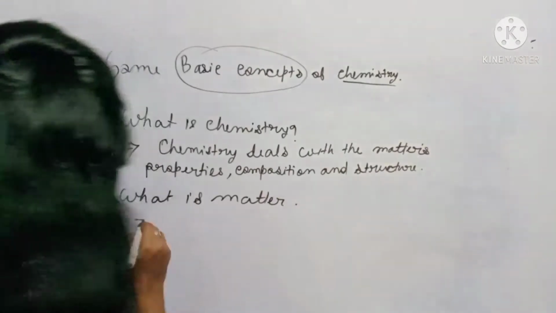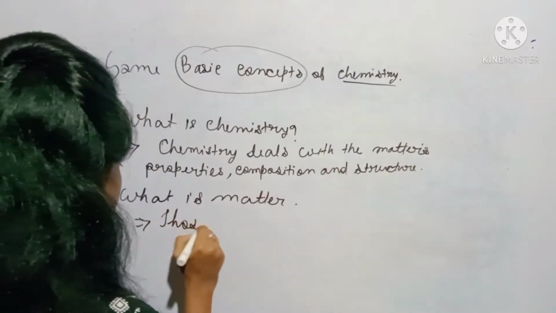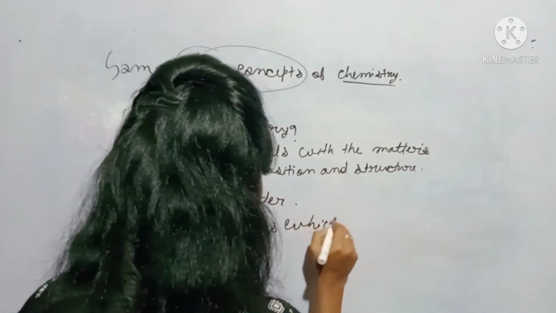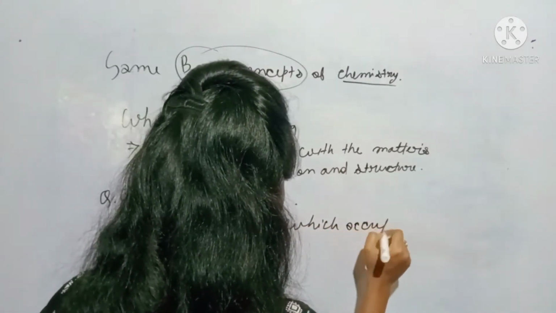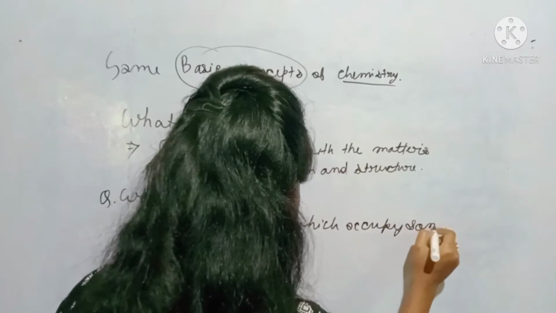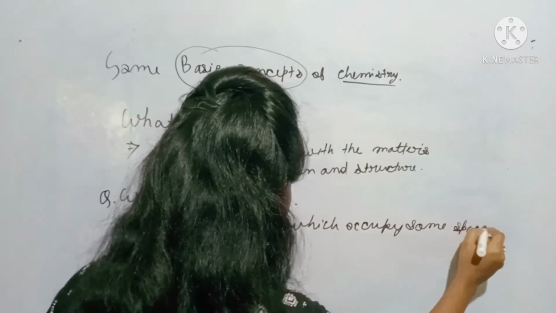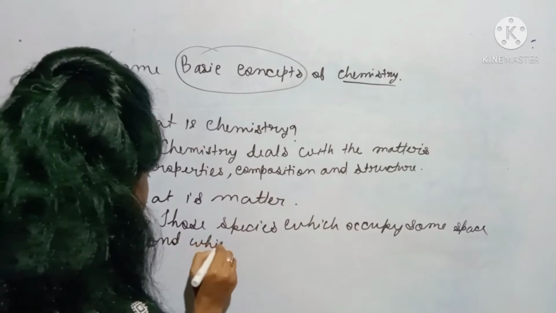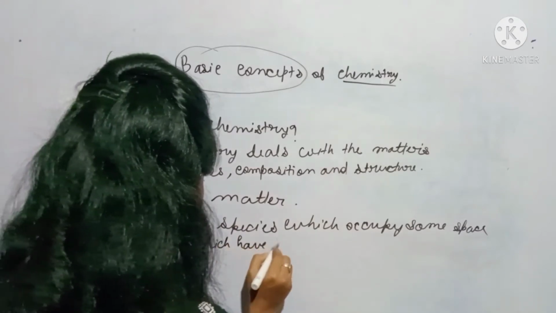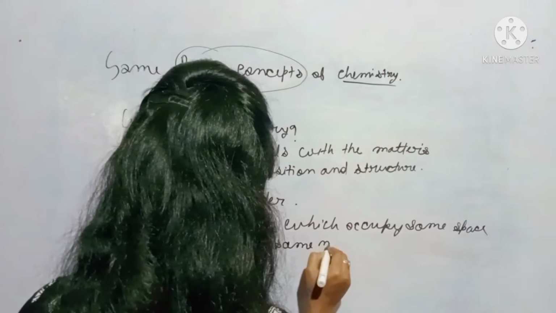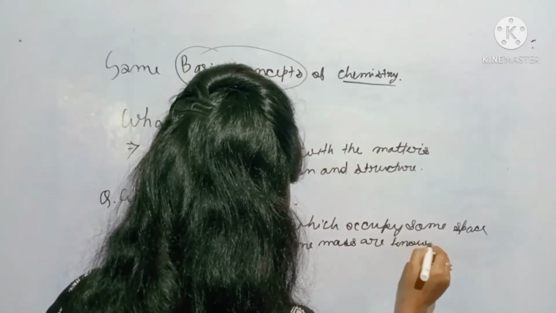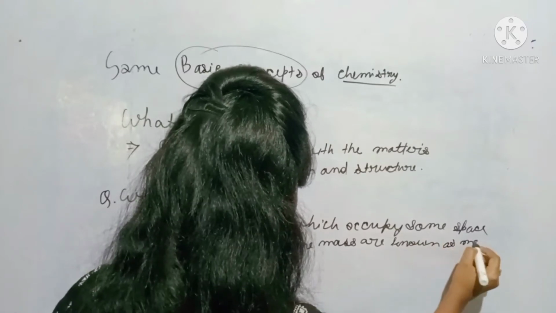So those species which occupy some space and which have some mass are known as matter.